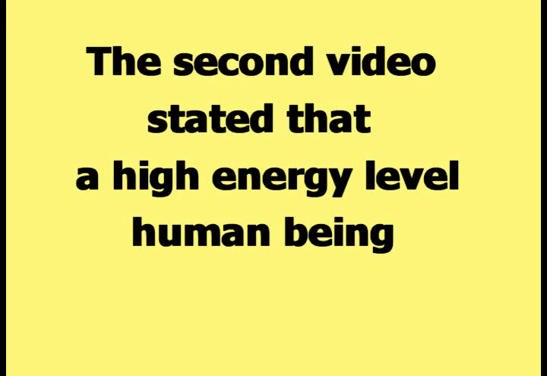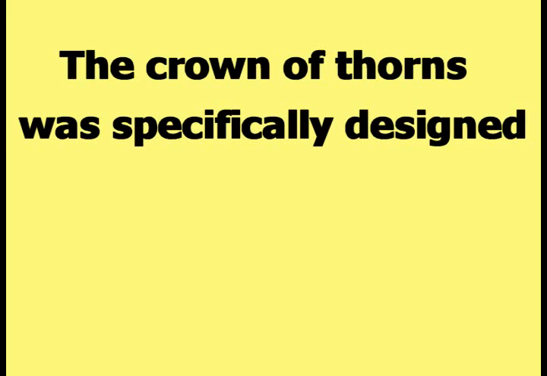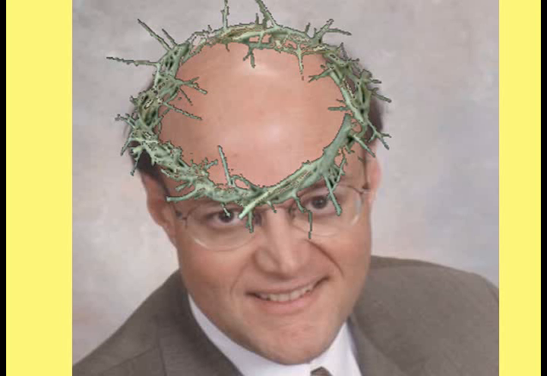The second video stated that a high energy level human being has a ridge of soft tissue encircling their head, like the one demonstrated in this picture. The crown of thorns was specifically designed so that the sharp thorns would poke directly into the soft ridge of tissue encircling the head of a high energy level human being.